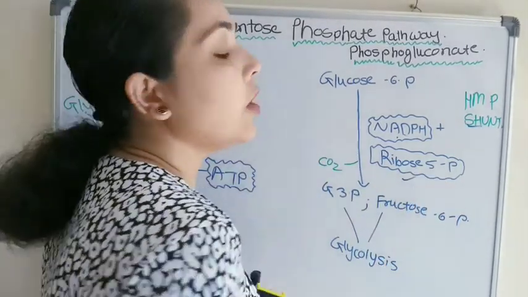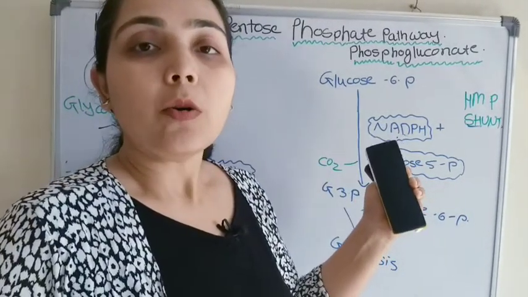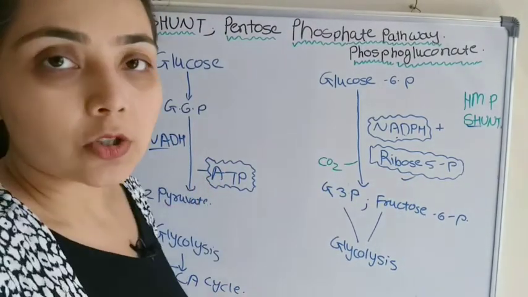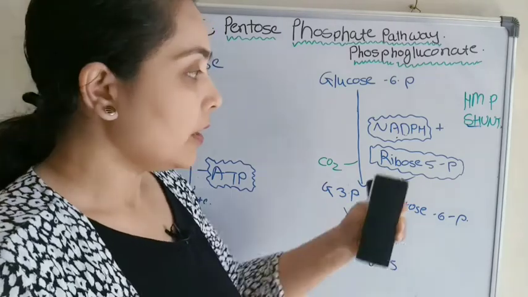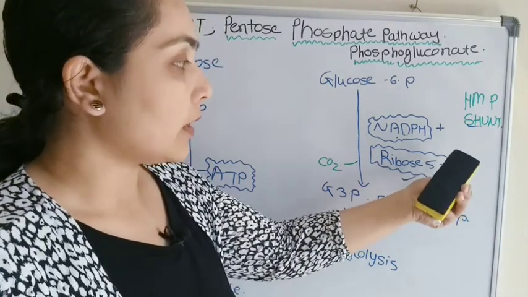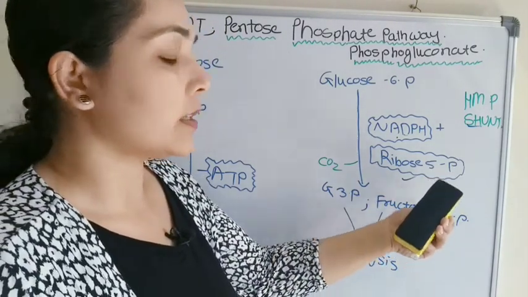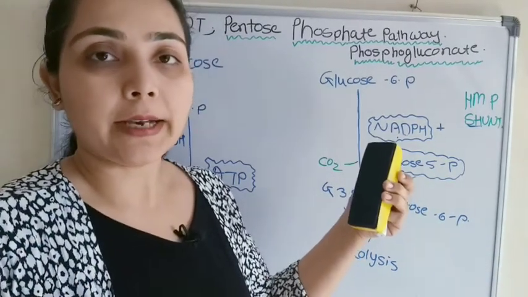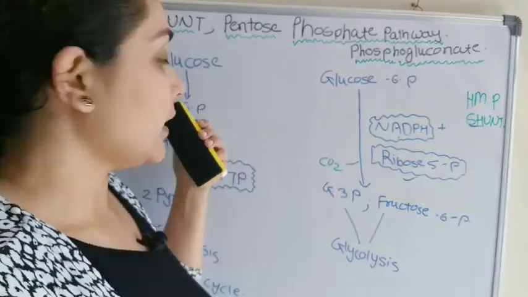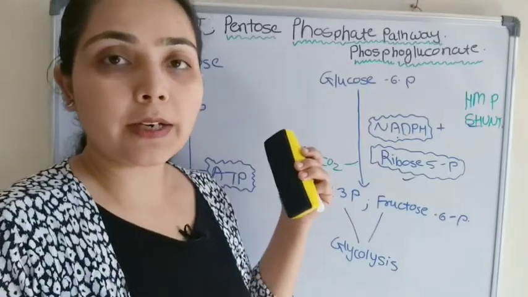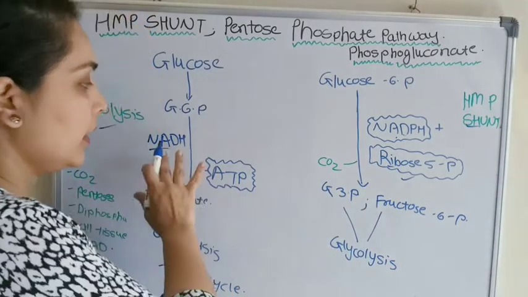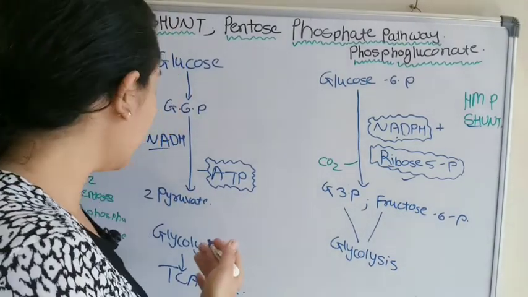There are a few other differences. Here we get only monophosphates, while in glycolysis diphosphates are also involved. Monophosphates like ribose 5 phosphate, fructose 6 phosphate and erythrose 4 phosphate, all monophosphates, we get here. But in glycolysis, both monophosphates and diphosphates. Pentose sugar, and hexose sugar is also involved.